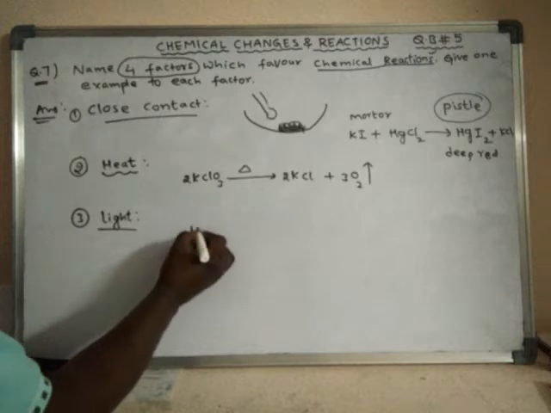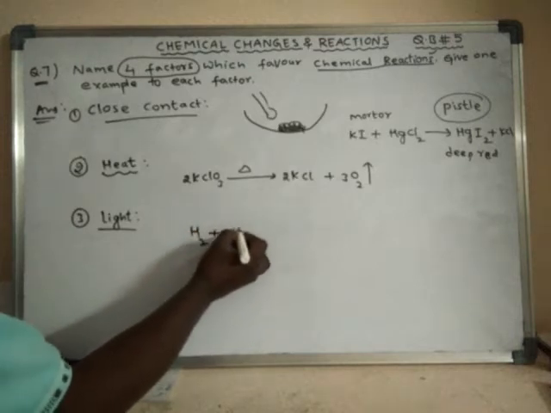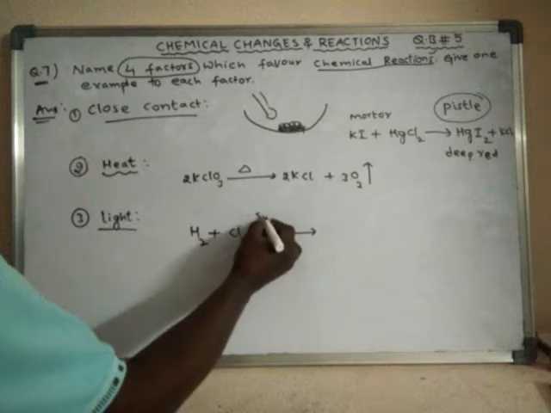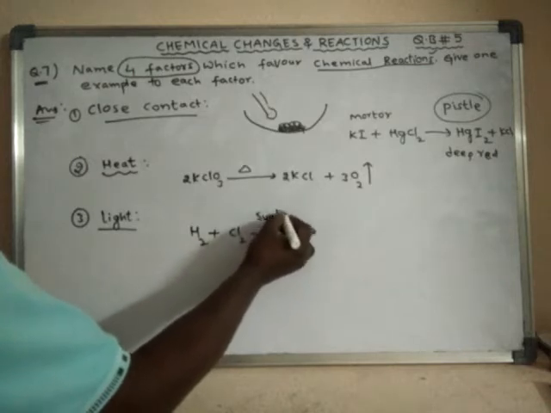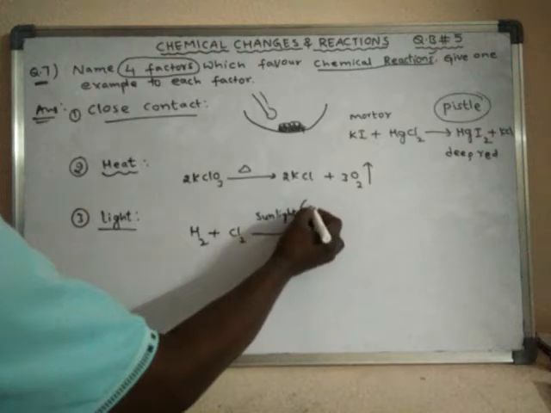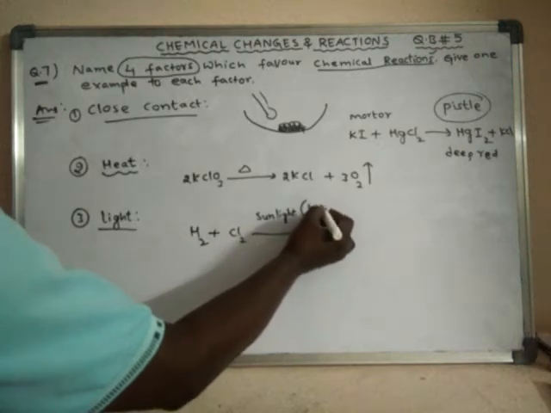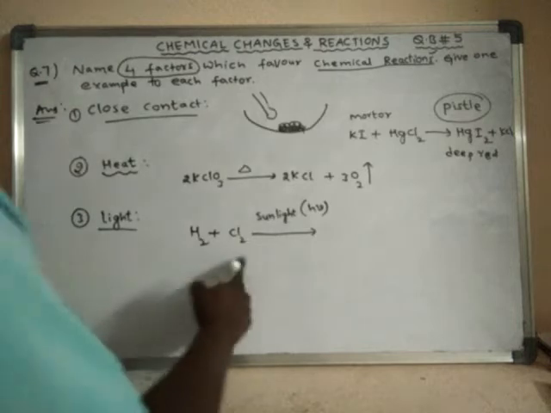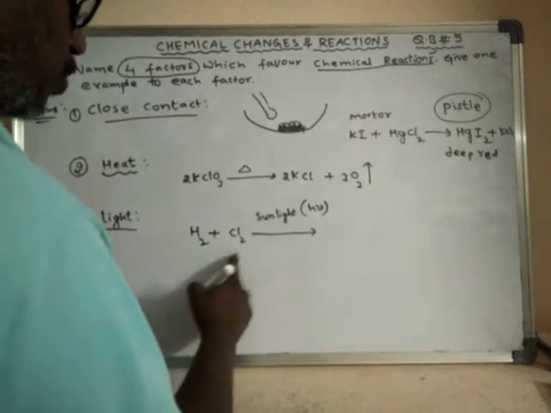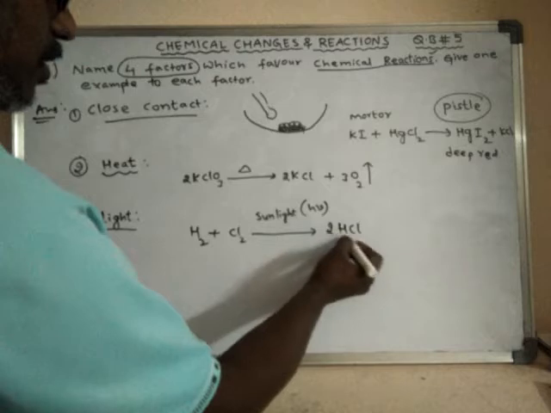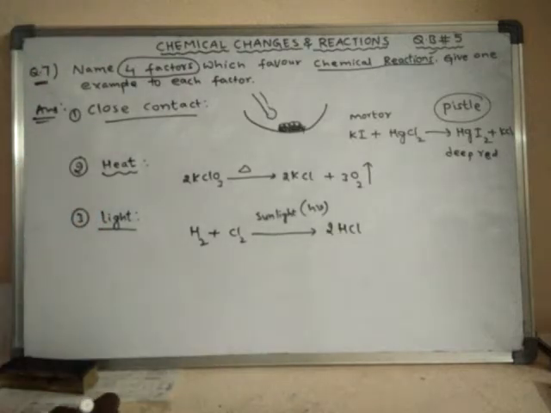For example, hydrogen gas and chlorine gas, when exposed to sunlight, the symbol of sunlight can be written like this also, h nu, react to form HCl.